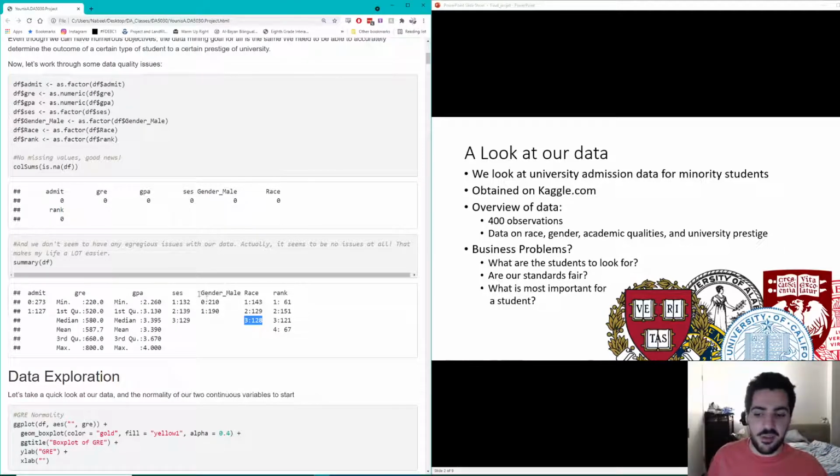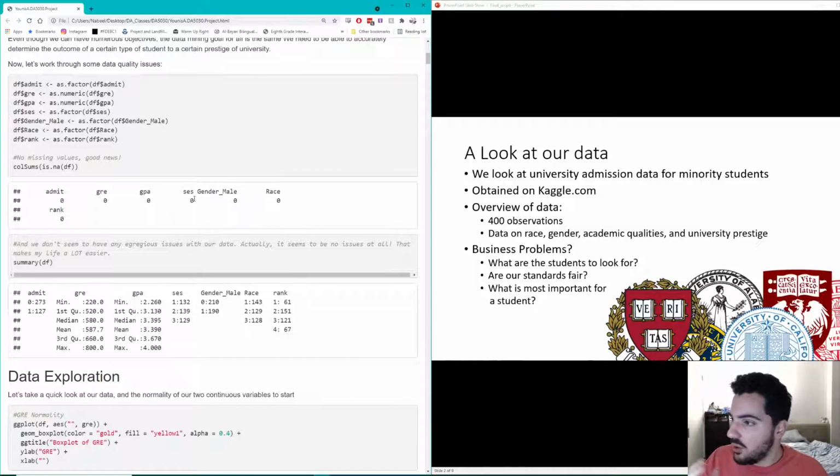The gender, we have a dummy for gender being male or not. SES is socioeconomic status. And 1 is the highest, so the wealthiest and most well off, and 3 is the least well off students. GPA is GPA, grade point average, and GRE is the standardized testing.